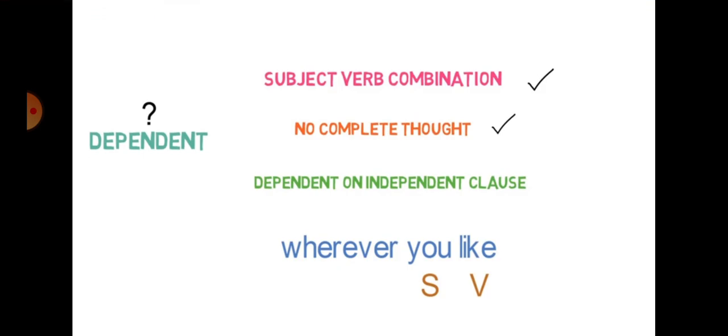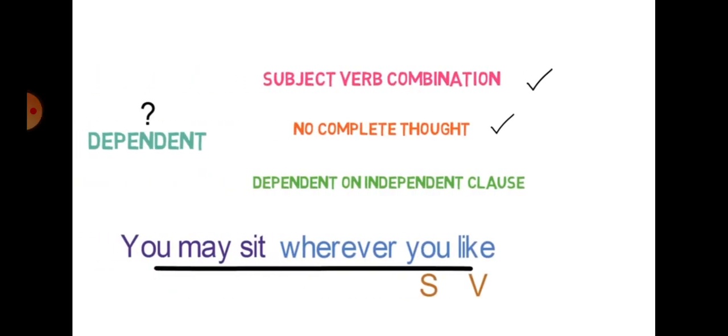How can we complete it? We can complete it by adding the first one: you may sit wherever you like. Now you get the full meaning, that "wherever you like" is actually indicating "you may sit". Now the sentence becomes your complete sentence. So in this kind of sentence, you will find that these are called dependent clauses.